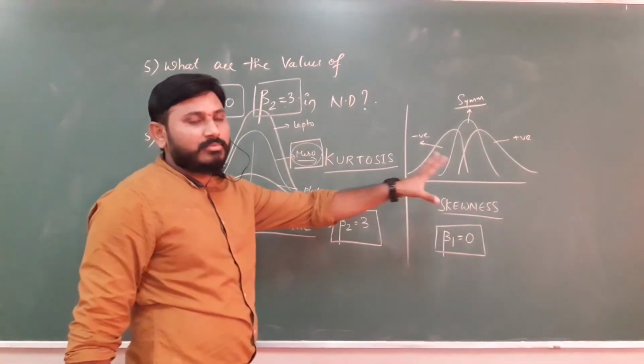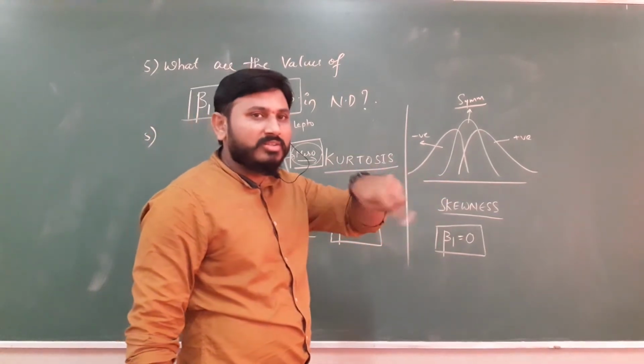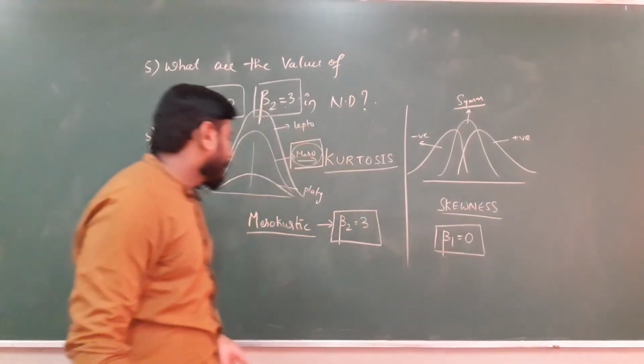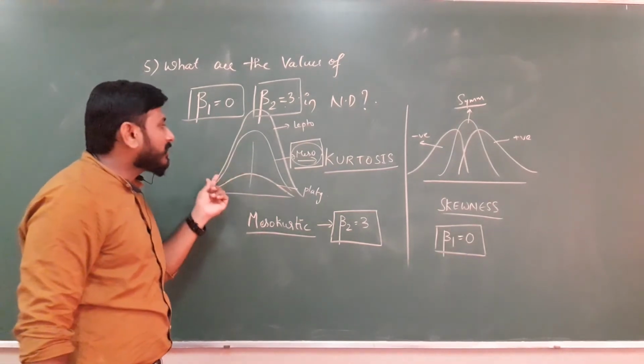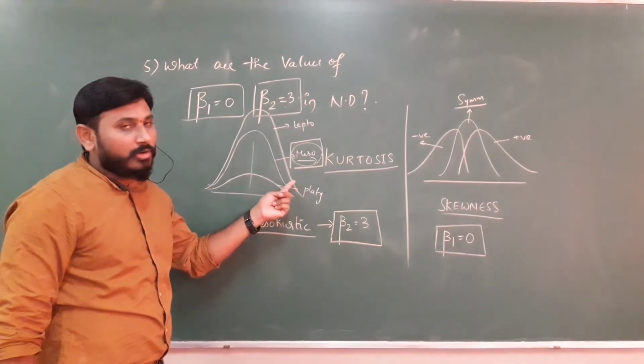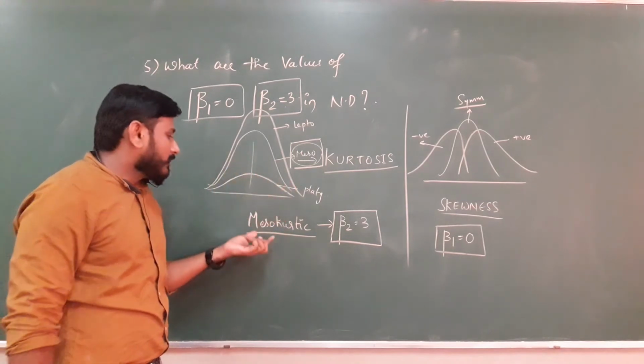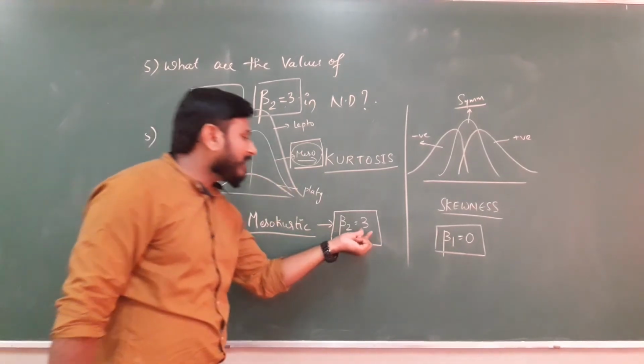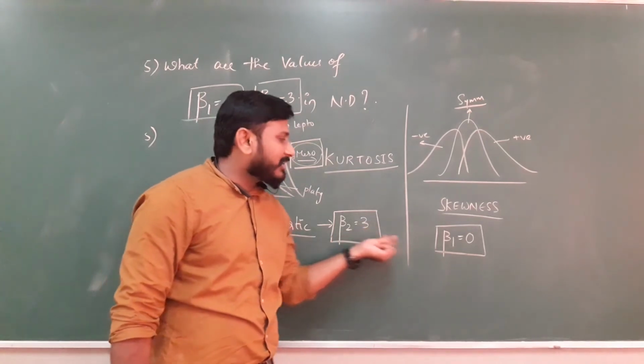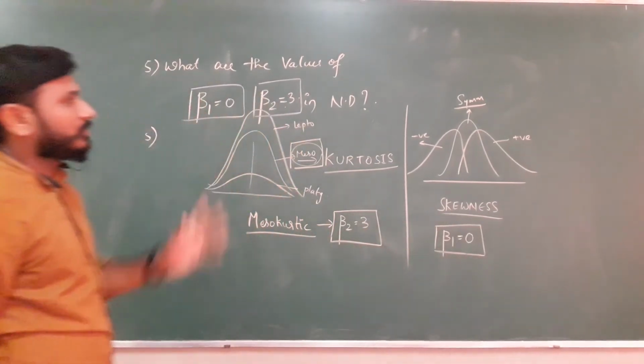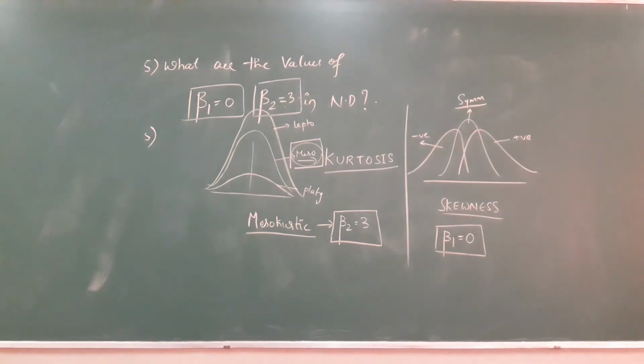Therefore beta 1 is 0. And in kurtosis, the normal curve is always mesokurtic, so the value of beta 2 is 3. So beta 2 is 3, beta 1 is 0. Just note down. Clear?